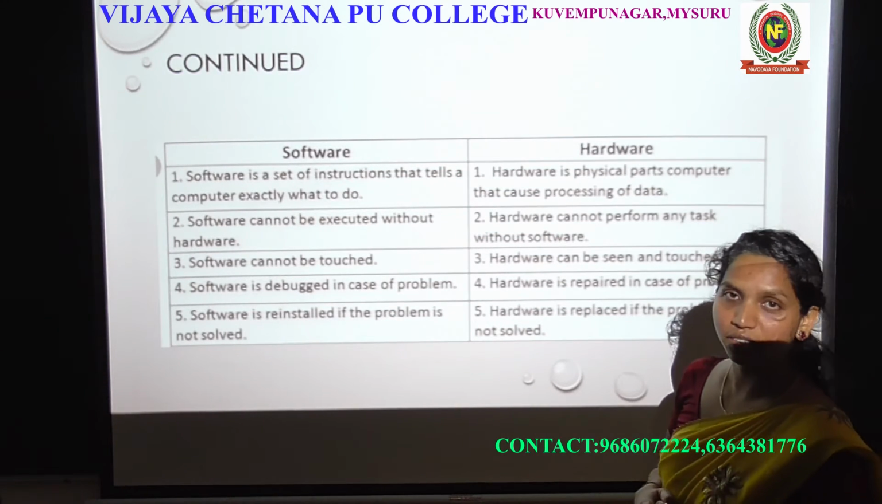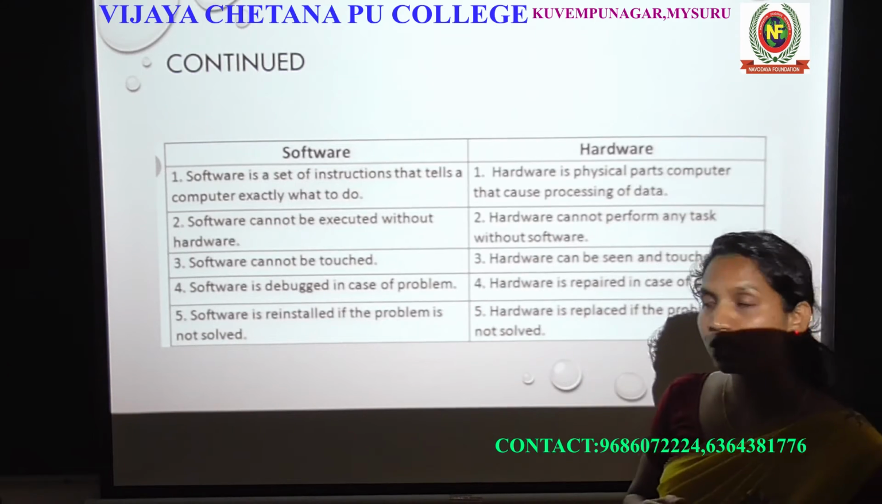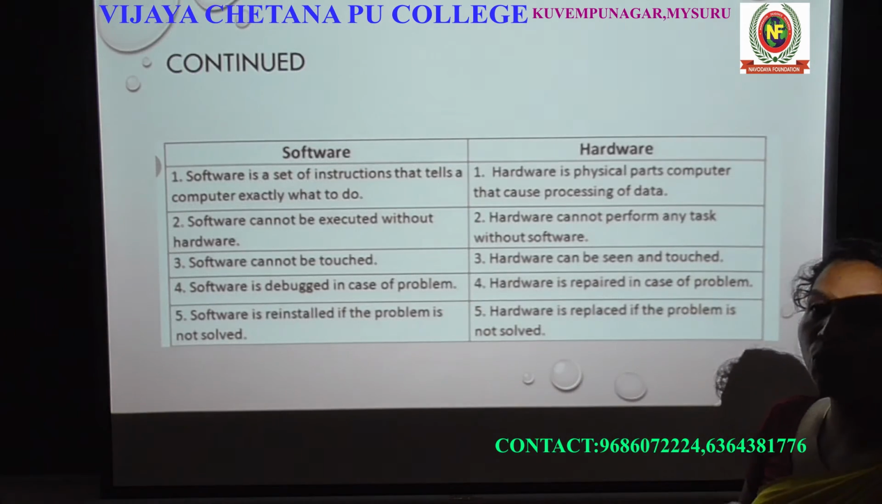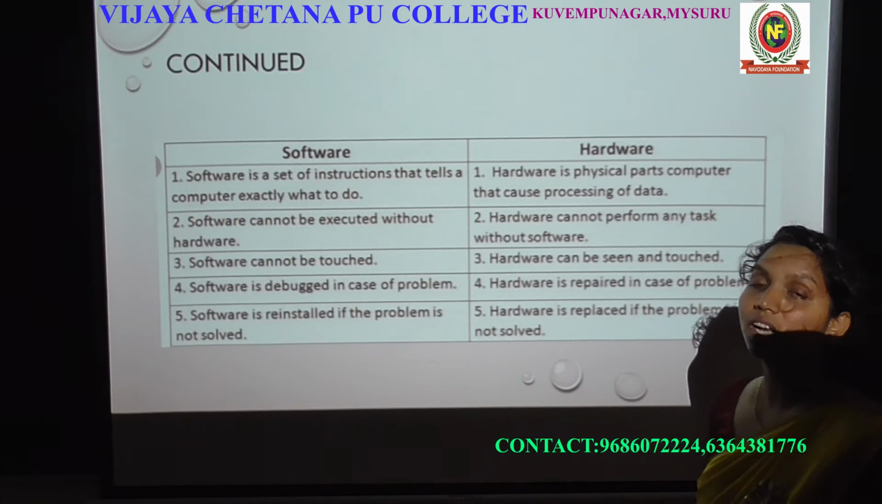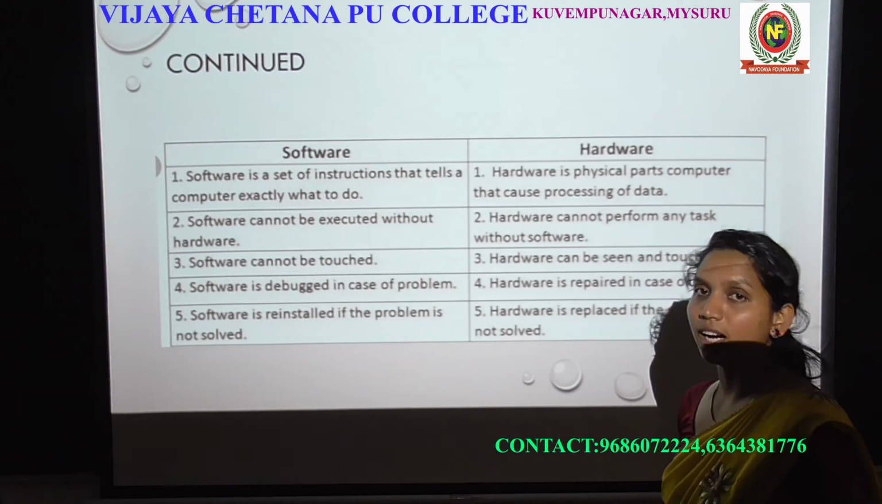So there is a main difference. Software is a set of instructions. It will tell the computer exactly what to do. The hardware is a physical part of the computer that will cause the processing of data.